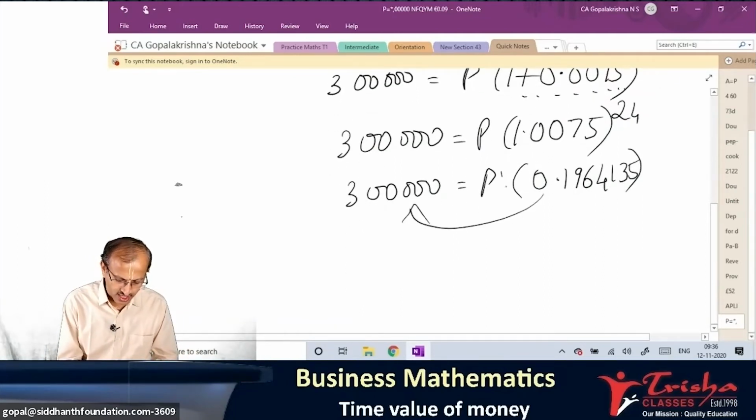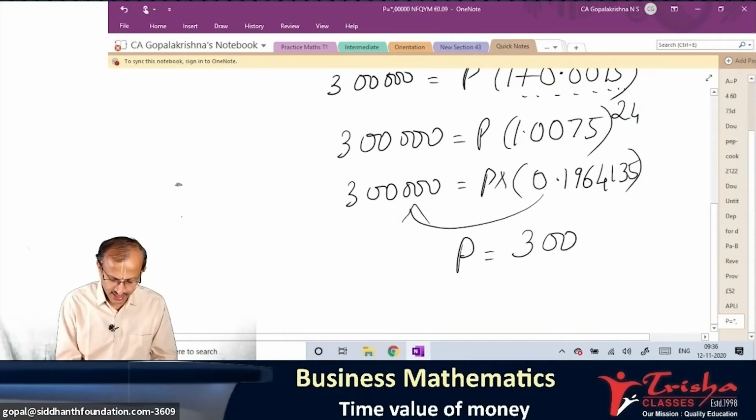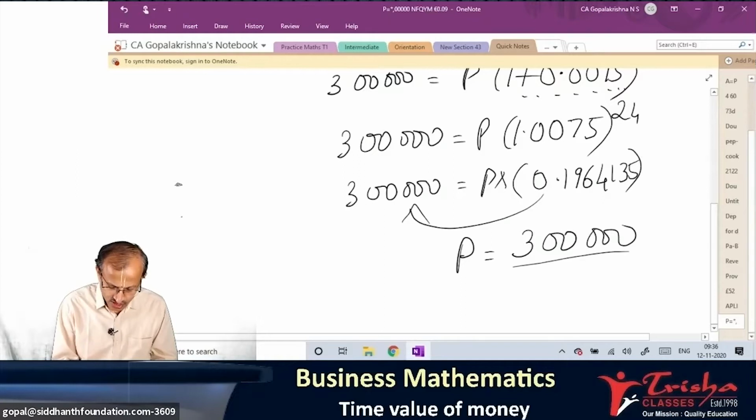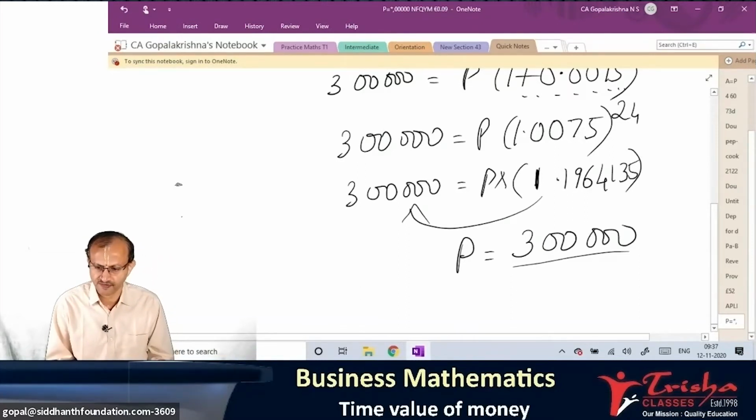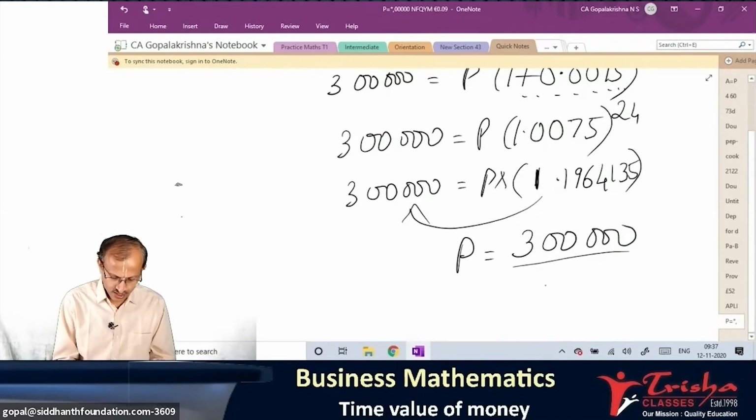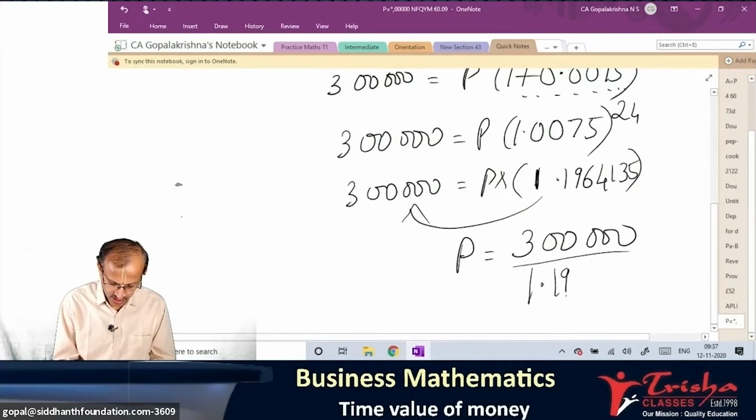Divide and let me know the last answer. So it should be divided. P is equal to 3 lakh divided by, oh, it's not point, it's 1 point 196413, correct. Super. Divided by 1.196413.